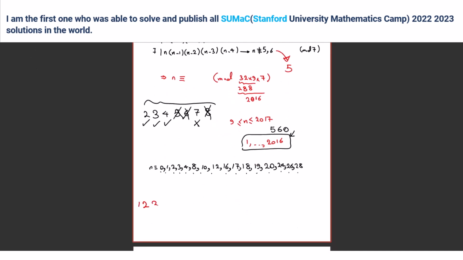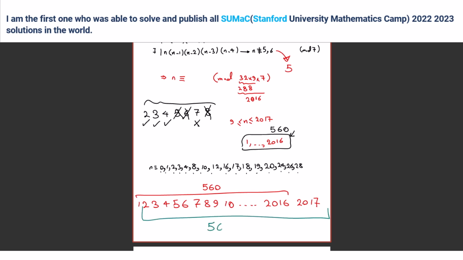Are you saying you basically turn 1 into 2017, and you basically don't need to make a change then? Yes. Here we have 560 numbers that are good, and here also we have 560 numbers that are good, because 1 is exactly similar to 2017.